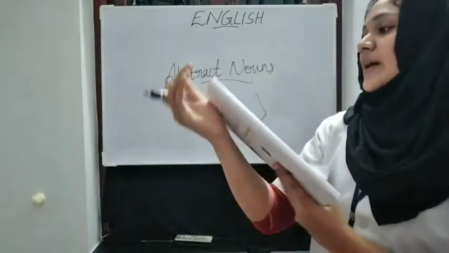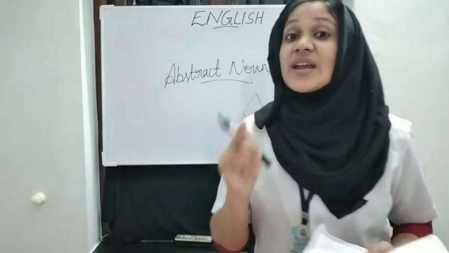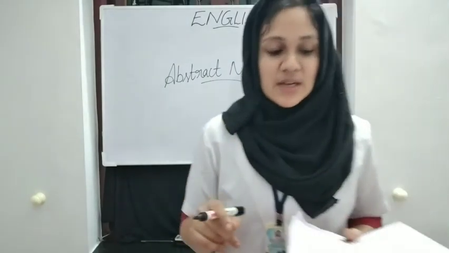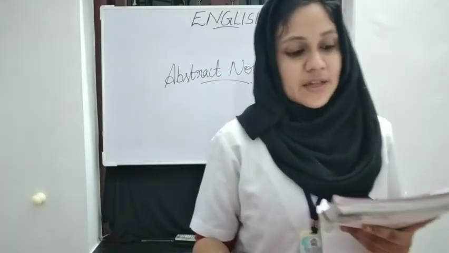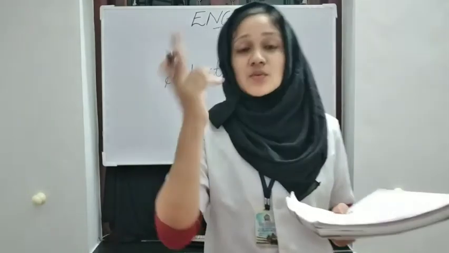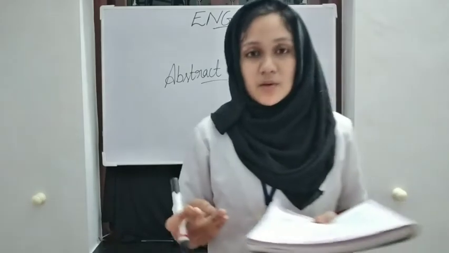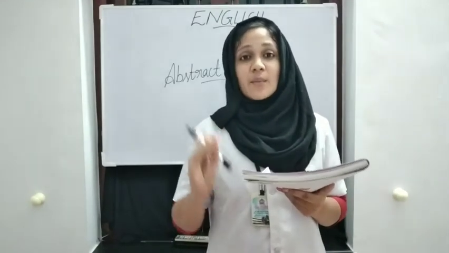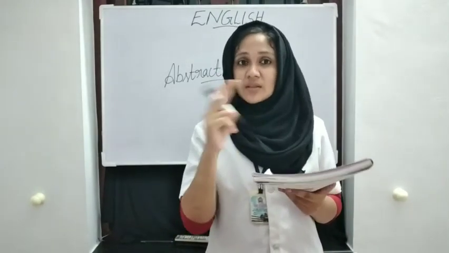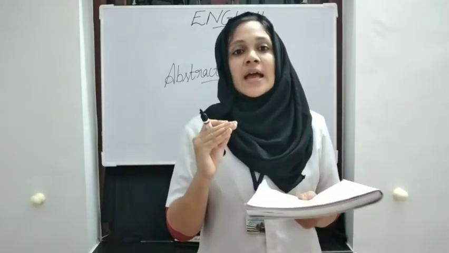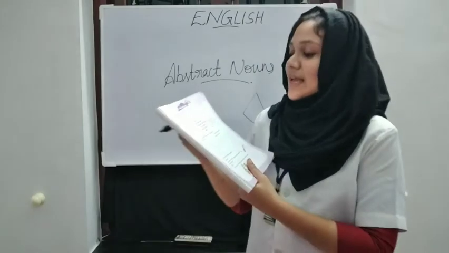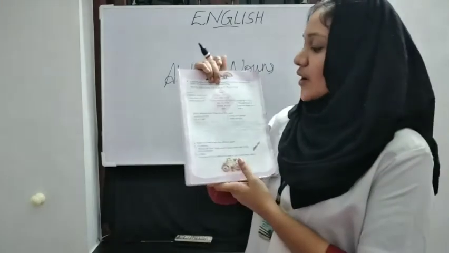This is the format for writing what? Yes, a diamond poem. A diamond poem has seven lines in total, and it is shaped just like a diamond. And it has two contrasting things, which means two different things it is explaining about. We take two different things and explain about them. That is called a diamond poem.